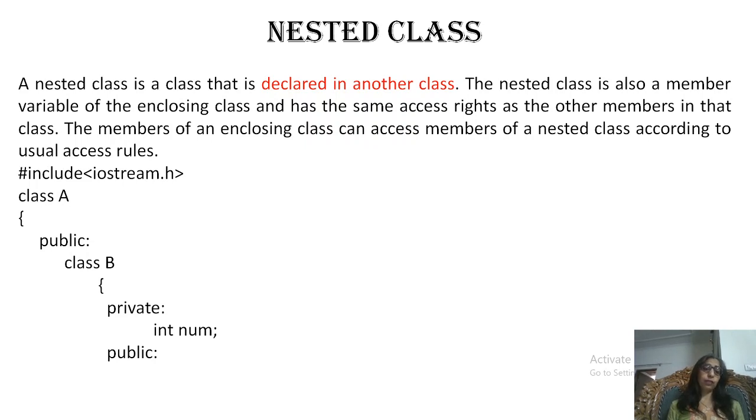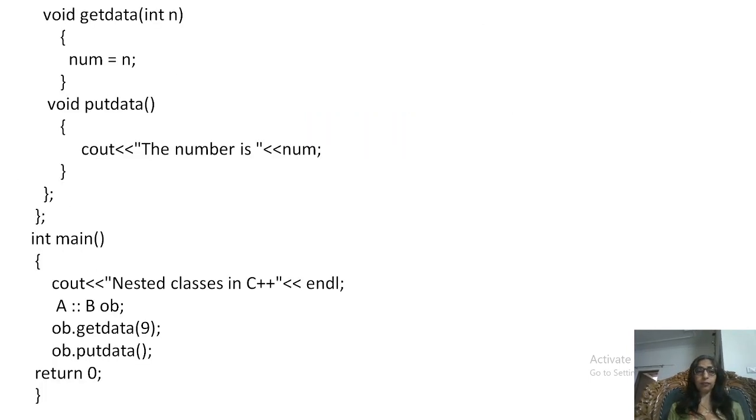Here we have two classes, class A and then class B. Class B is defined inside class A. Generally we define this class in the public domain so that we can use its functions outside the class. So class B is just like any ordinary class, with a private member and then public functions like getData and putData. These functions are used to get the value and then to display the value.